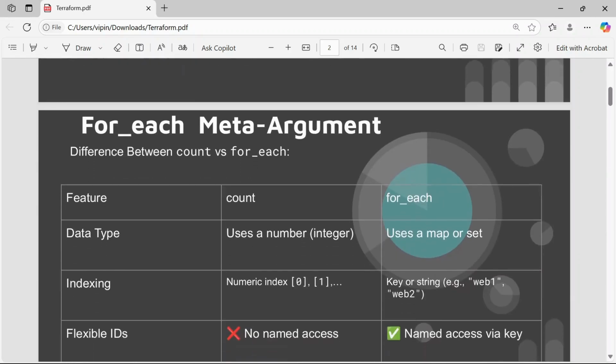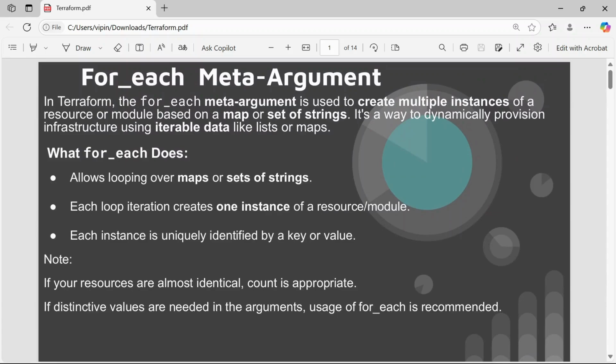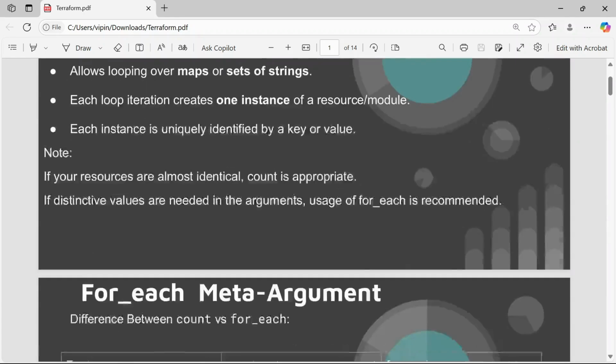Let's go ahead and discuss the difference between the count and for_each meta arguments. Here we have the feature, here we have the count meta argument, and here we have the for_each meta argument. The first feature is data type. Count uses a number, an integer, and for_each uses a map or set, as we have already discussed here.